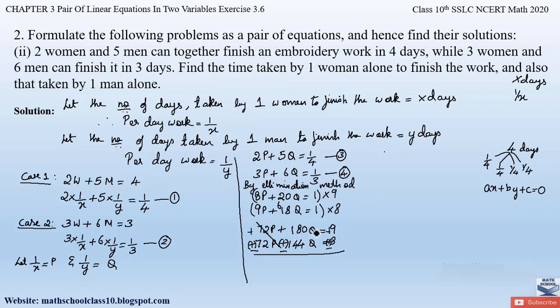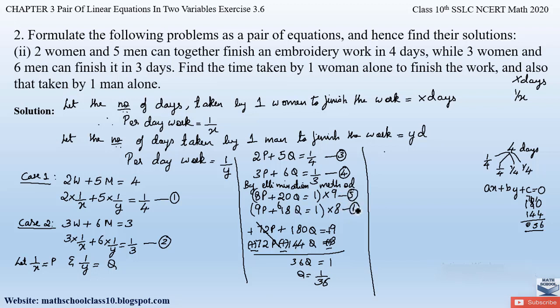So here we have plus 180q and minus 144q, which we have to subtract. So subtracting here, 180 minus 144 is 36. So this is plus 36q equal to 9 minus 8, which will be 1. So therefore we can write q as equal to 1 by 36. Let us take this as equation 5.